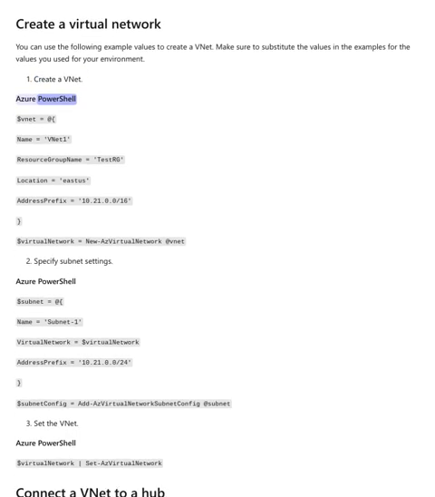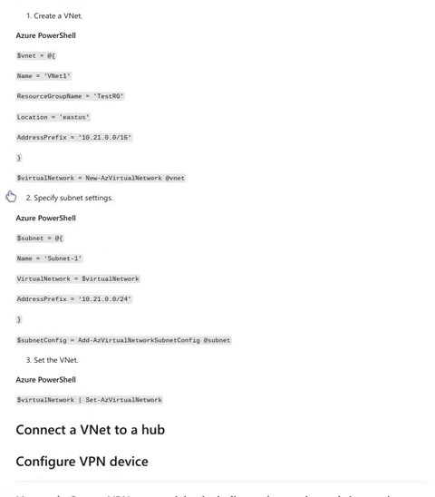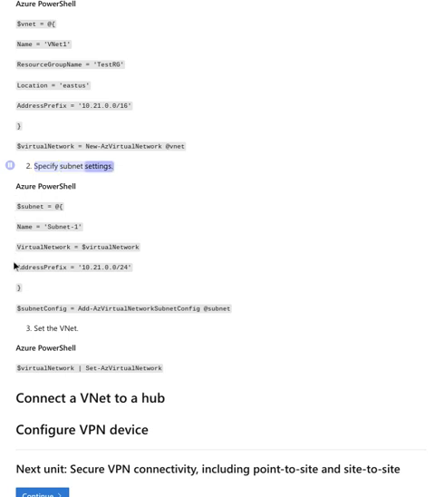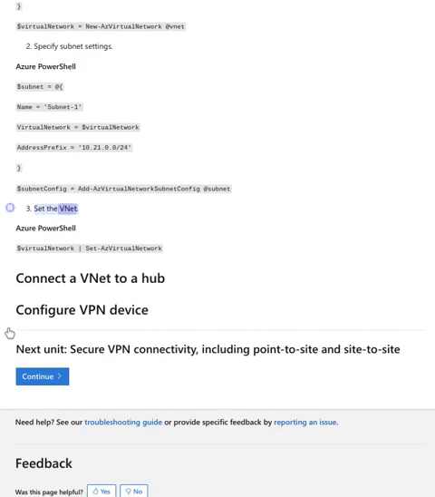Create a VNet. Azure PowerShell: $VNet: Name = VNet1, ResourceGroupName = TestRG, Location = EastUS. Specify subnet settings. Azure PowerShell: $subnet: Name = subnet. Set the VNet. Azure PowerShell: $virtualNetwork | Set-AzVirtualNetwork. Connect a VNet to a hub.